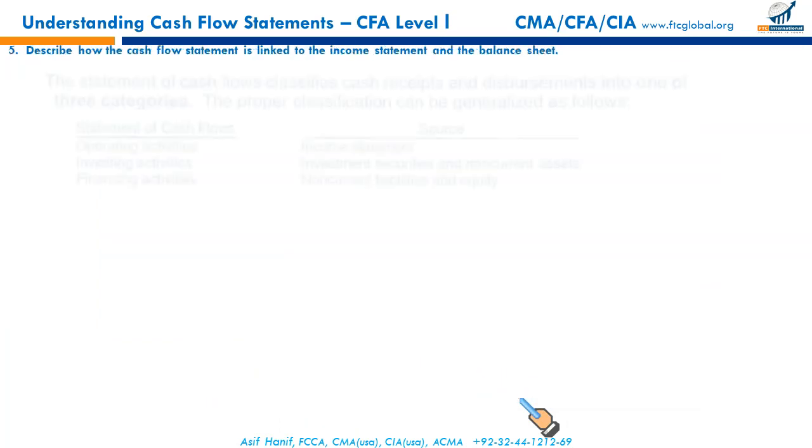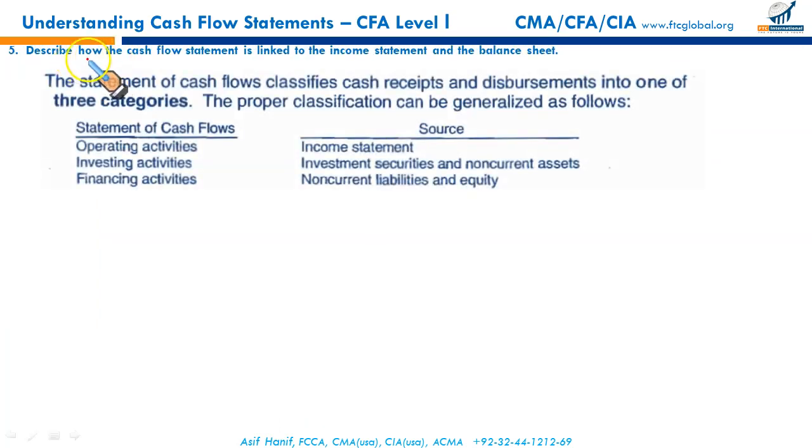So gentlemen, that's the difference. The next reading says, describe how the cash flow statement is linked to the income statement and the balance sheet. That's your next LOS. The statement of cash flow classifies cash receipts and disbursements into three categories: operating, investing, and financing. How are they linked to the income statement and balance sheet? That's the specific LOS. When you say operating activities, it means the cash flows from your operations. Statement of operations is also called your income statement. It means operating activities cash flows primarily come from the income statement.